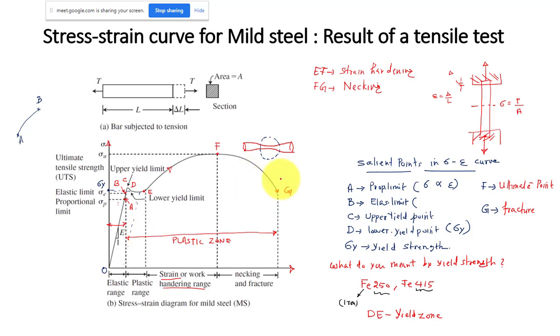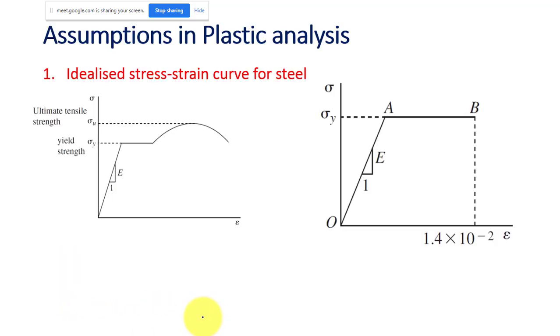Finally, it is going to break. What type of failure can you see in mild steel? If you have a mild steel, the failure will be a cup cone failure.